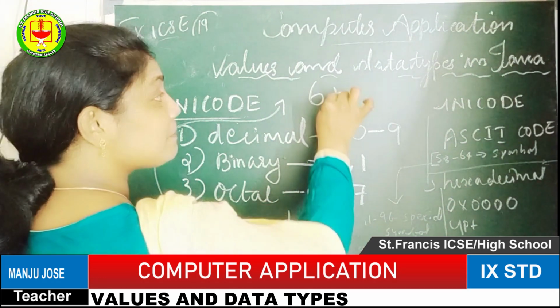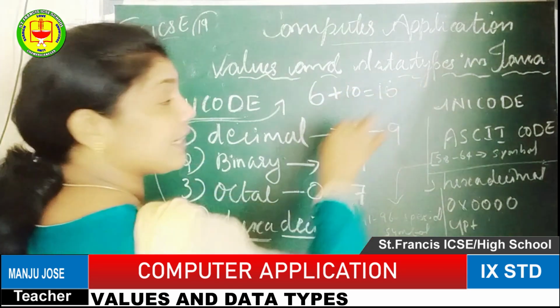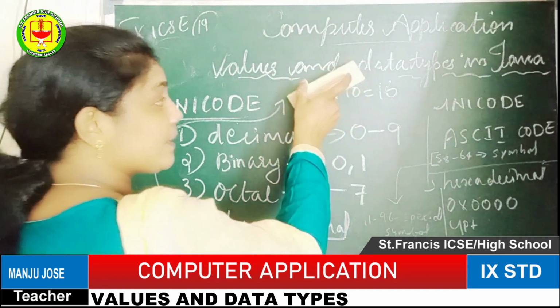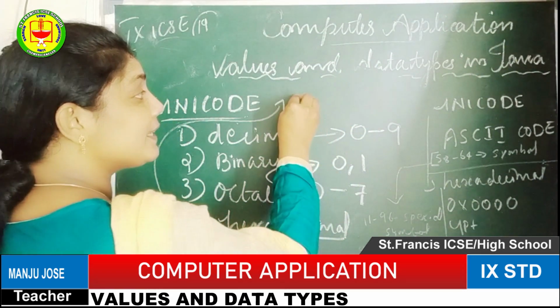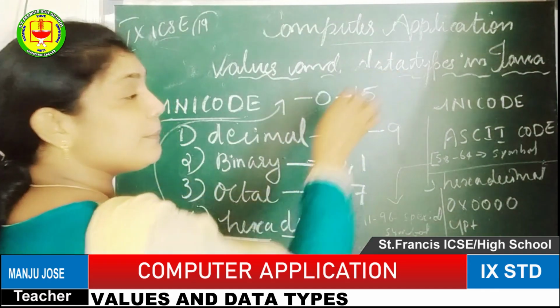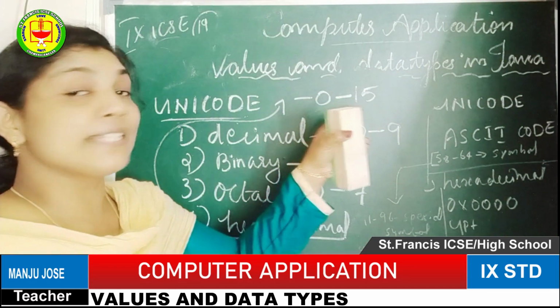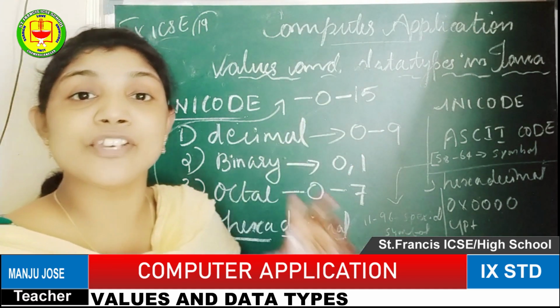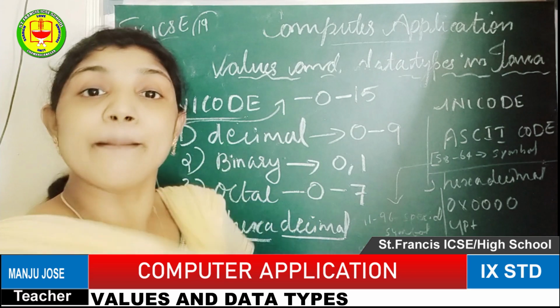Okay, so 6 plus 10 equals 16. So hexadecimal means a 16-based numbering system. A 16-based numbering system means the numbering group runs from 0 to 15, which is a total of 16 numbers. So this is called hexadecimal. These are the major numbering groups we use in computer science.